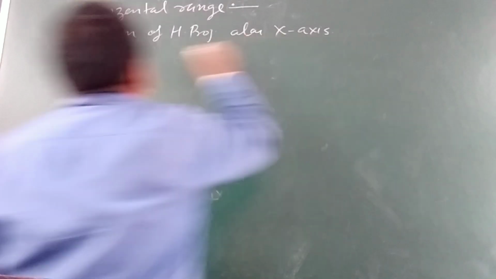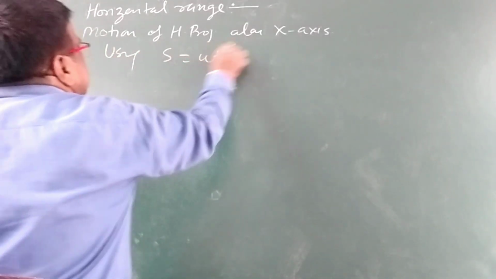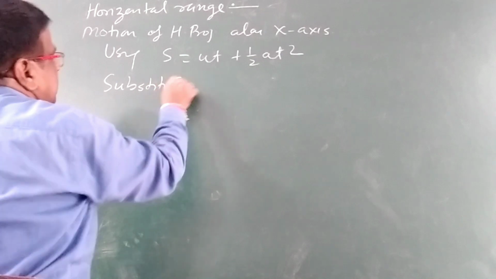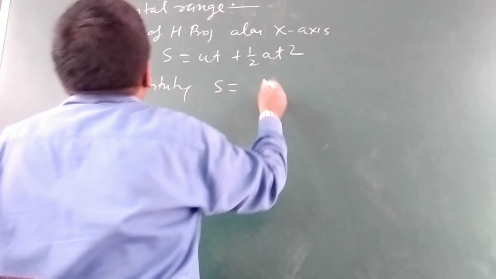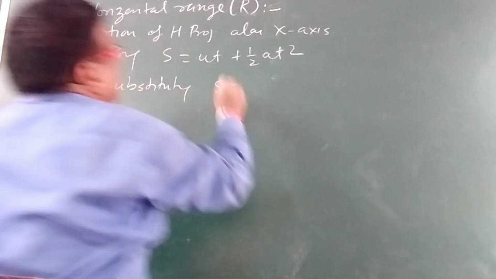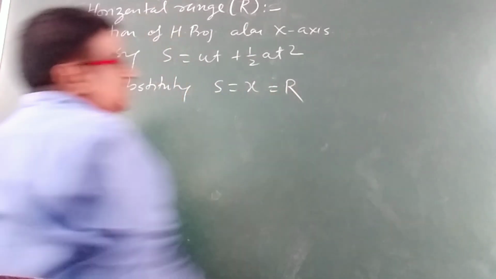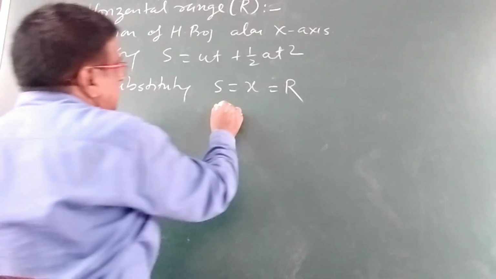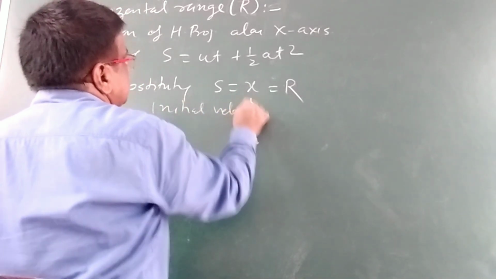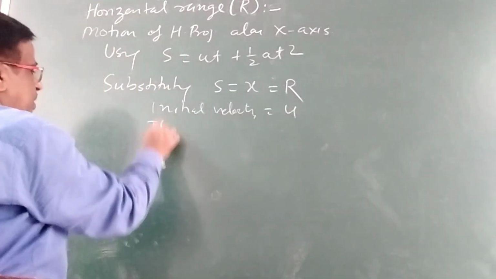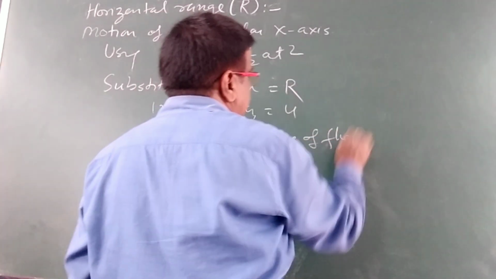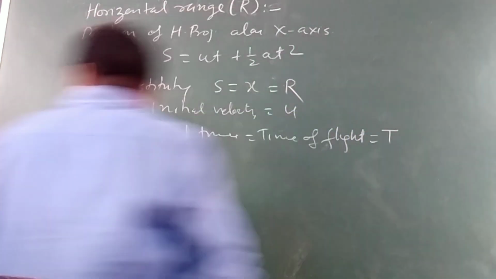Now along the x-axis, using S = ut + (1/2)at², and substituting S equal to the horizontal range, which can be denoted by R. So x = R, initial velocity is equal to u, and time will be the total time, the time of flight, capital T.